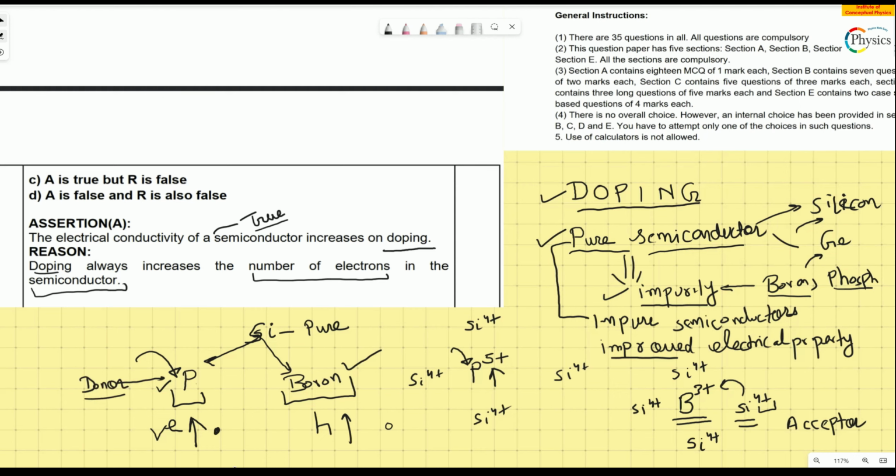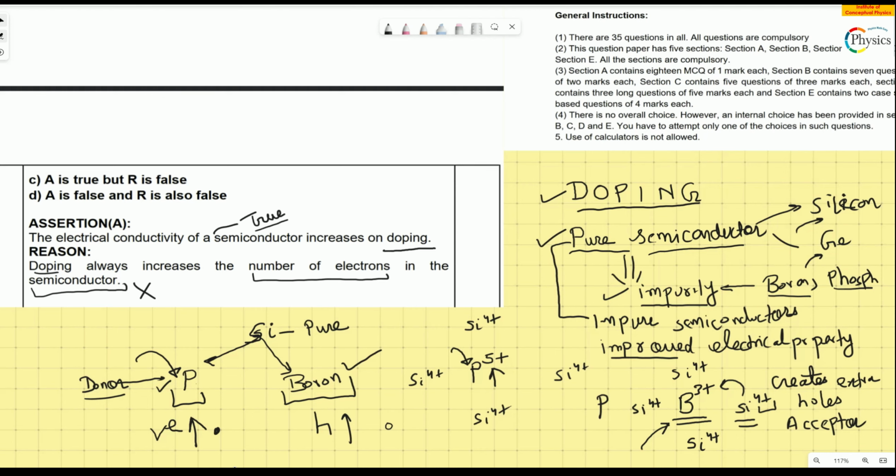So the statement that doping always increases the number of electrons in the semiconductor is wrong. Doping can also increase the number of holes in the semiconductor. We saw the example of boron: boron accepts the electron and creates extra holes. Such semiconductors where extra holes are created and electrical conductivity is improved are called P type.